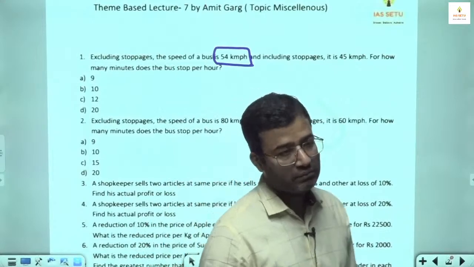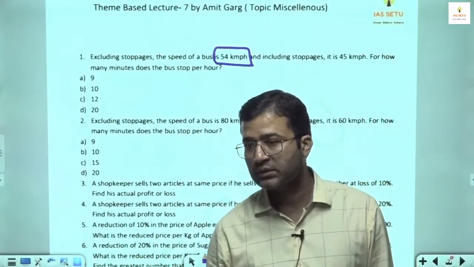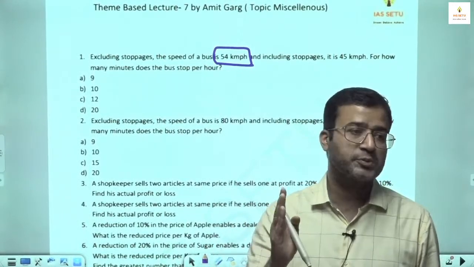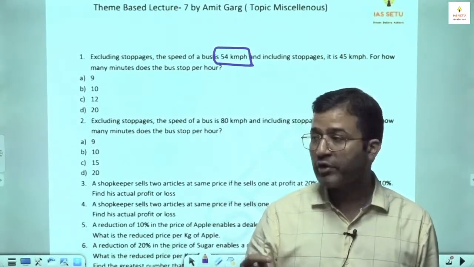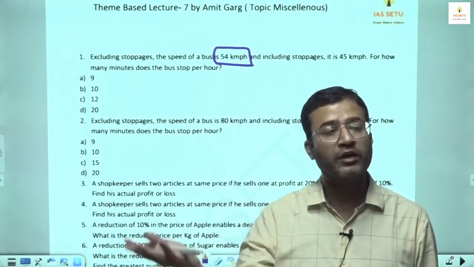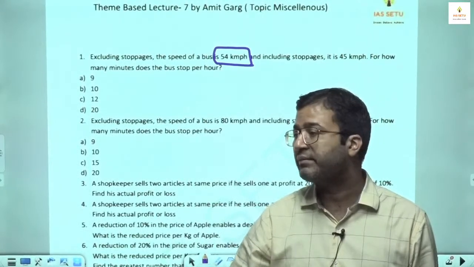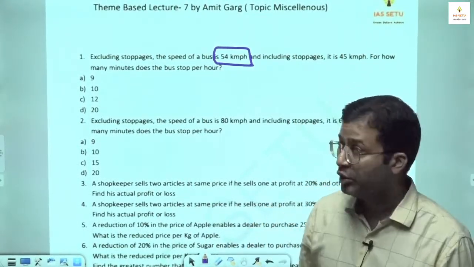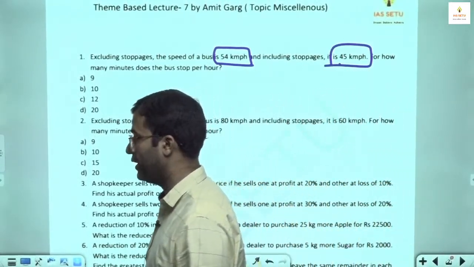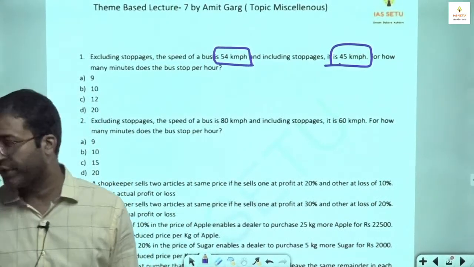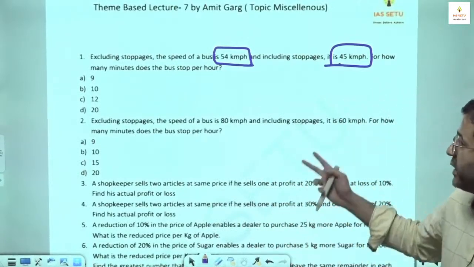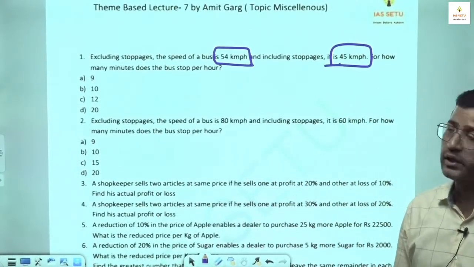But generally what happens, there are red lights, there are stoppages. See, when you drive, your car is showing a speed of 90 and you have to cover 360 km, and you will find it is not 4 hours, you have taken more than 4 hours because you have wasted time in between because of the stoppage. So because of stoppage, you are able to cover only 45 km per hour. Excluding stoppage, you would have covered 54 km in 1 hour, but because of stoppage, this bus has covered only 45 km in 1 hour.